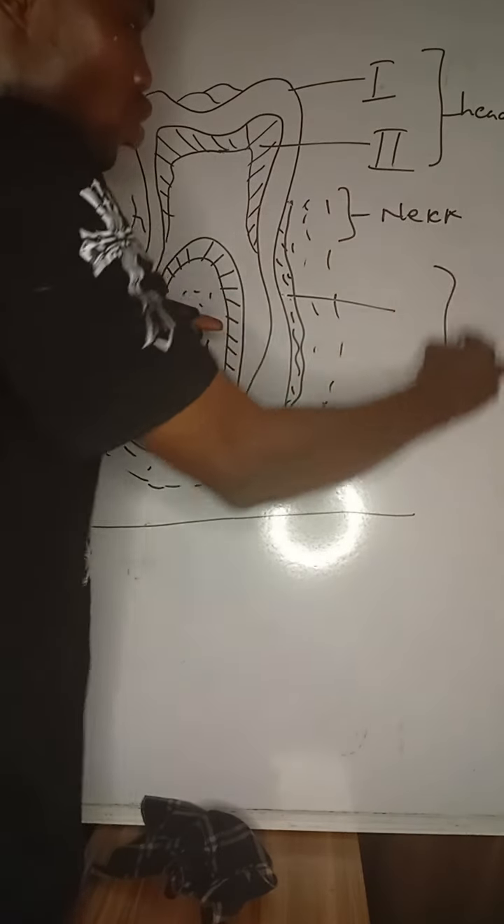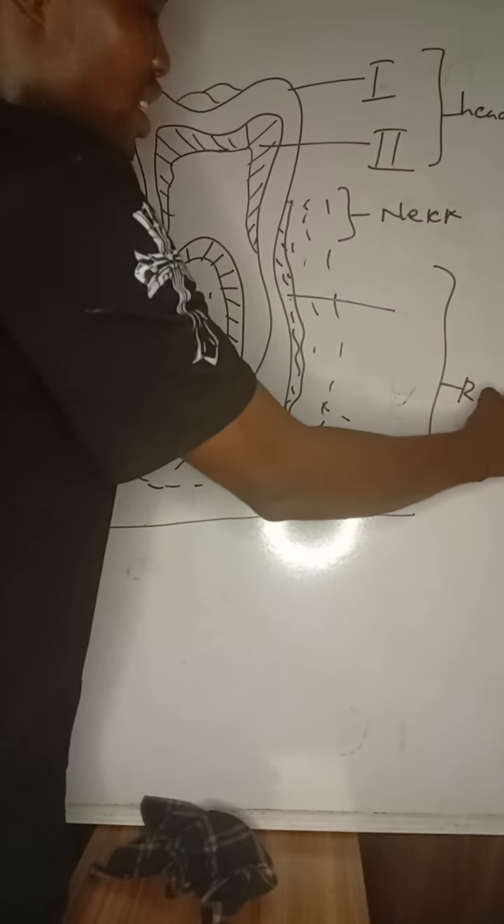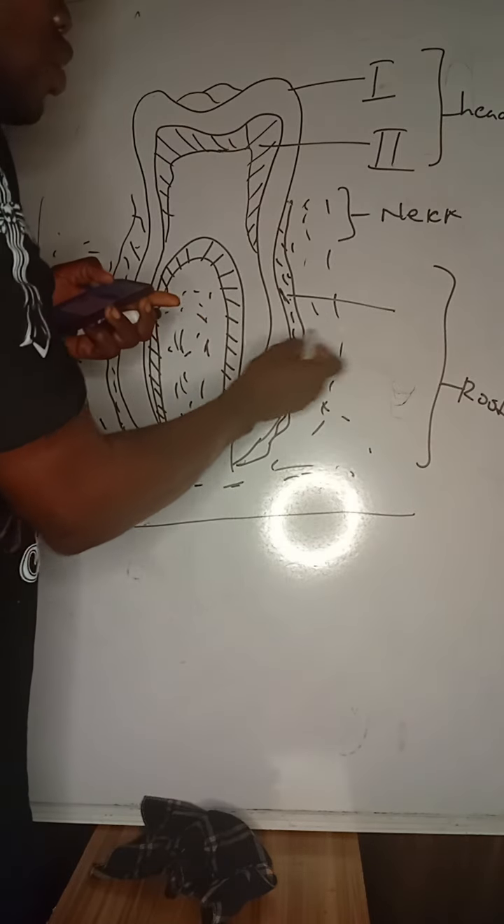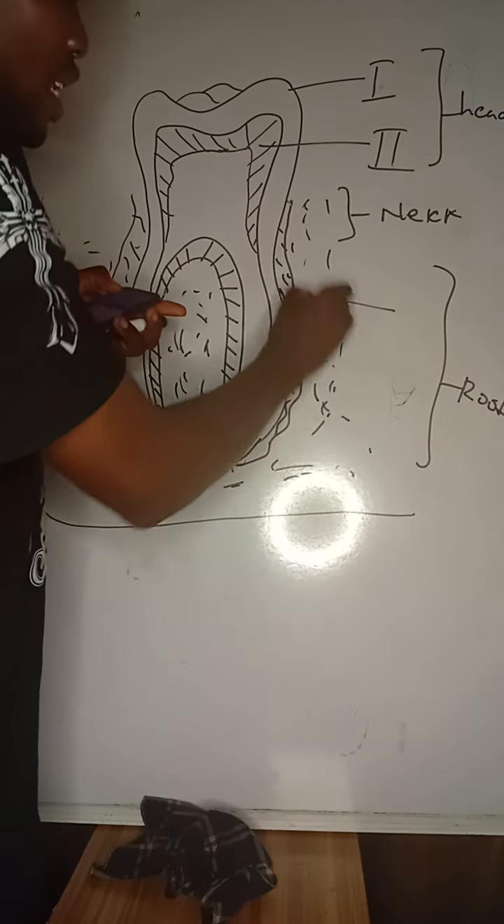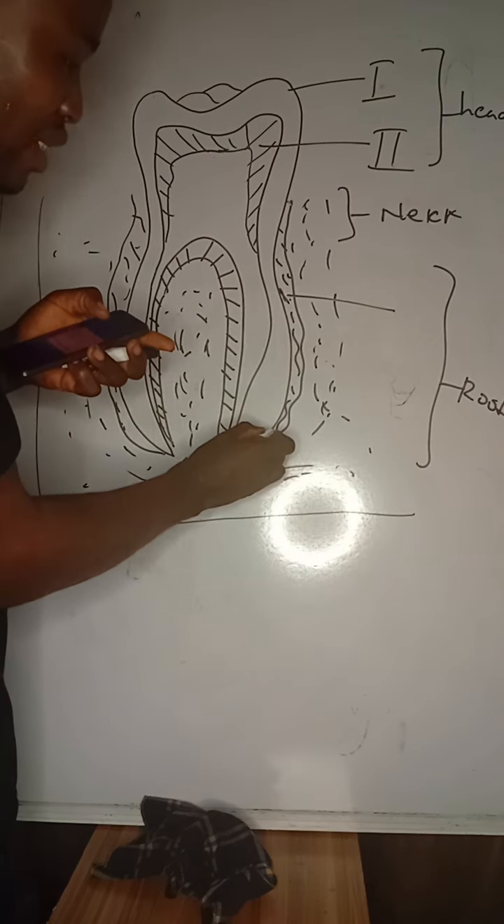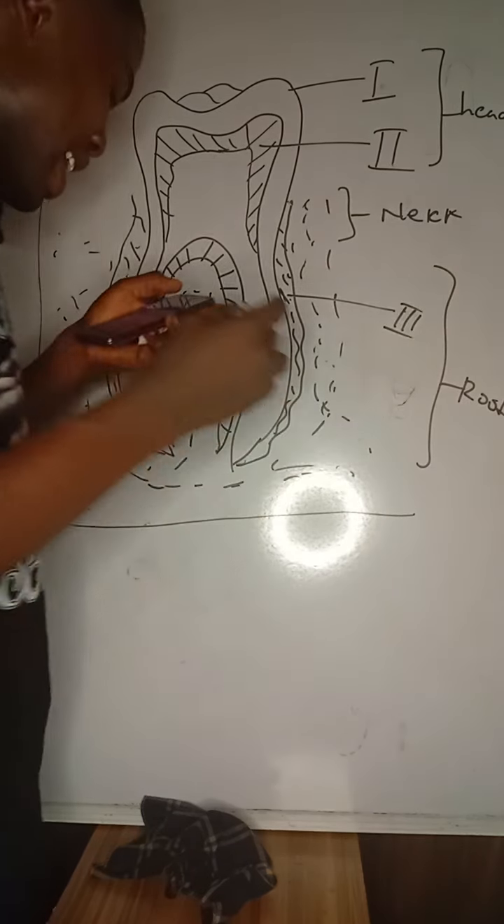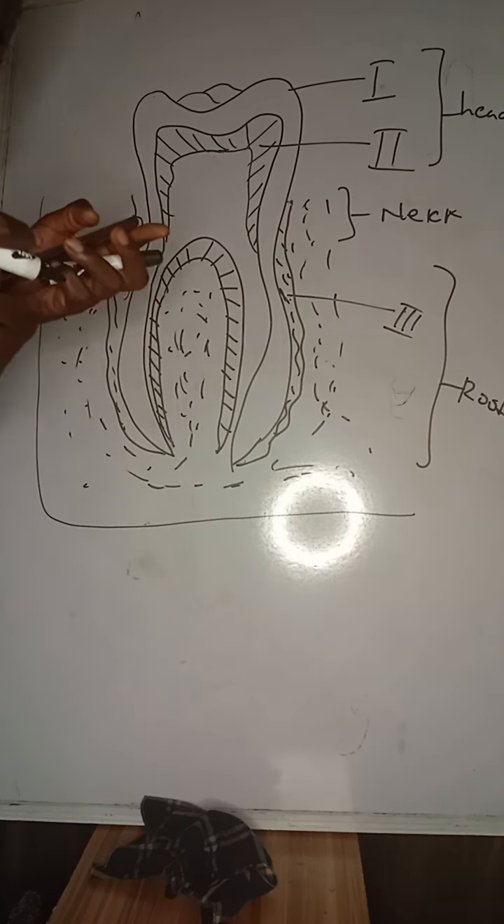So in the root, this is the root. In the root, the part of the tooth that is held to the gum, this is the gum. This area I just shaded, I dotted, is the gum. Then this thing that is implanting this tooth in the root is known as the cement. So they labeled it and they asked in the diagram.